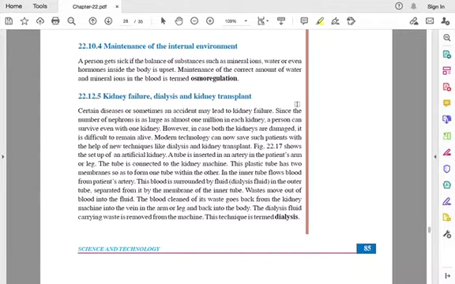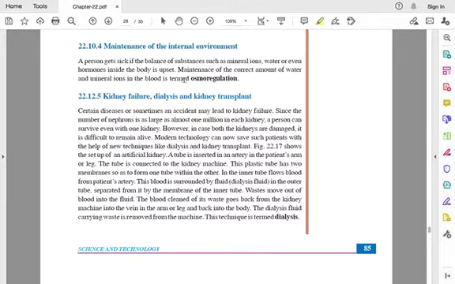As I told you, we will see osmoregulation here. If there is an imbalance of substances such as mineral ions or water or even some hormones inside the body, a person can fall sick.